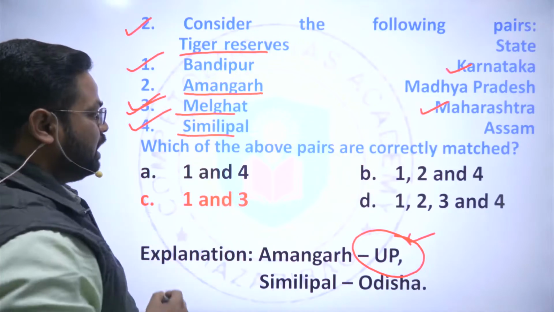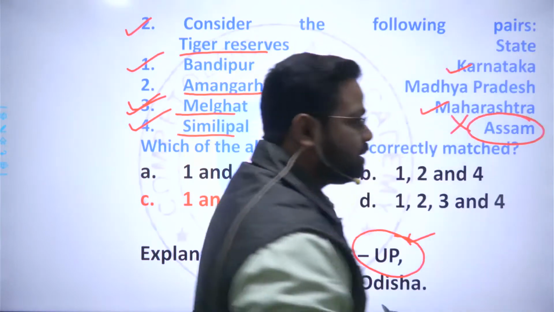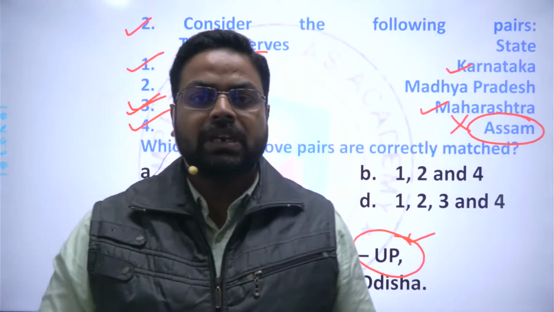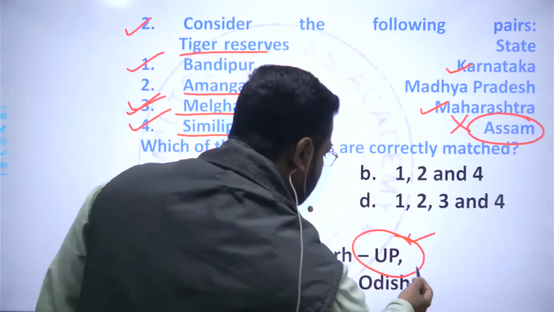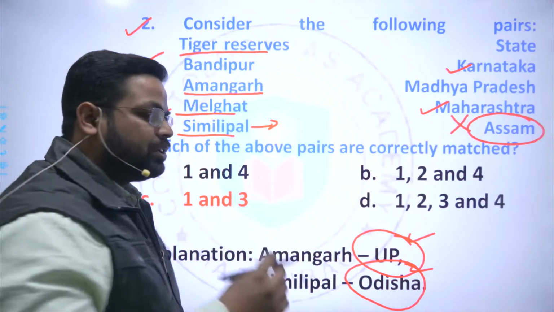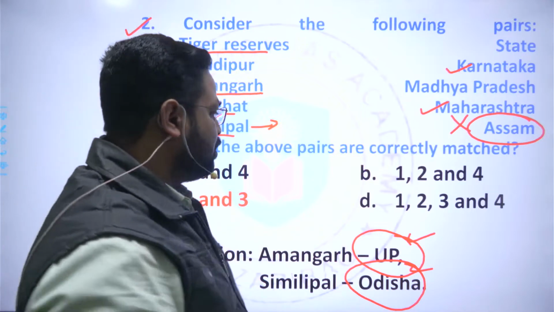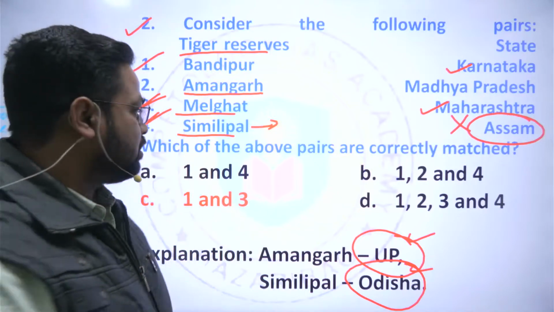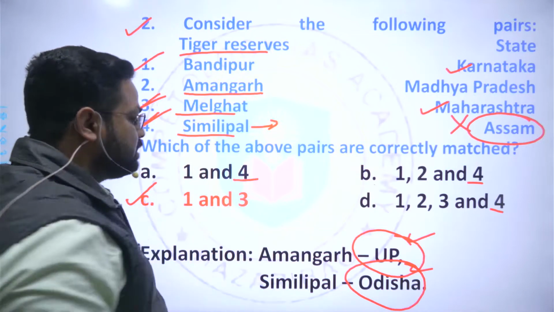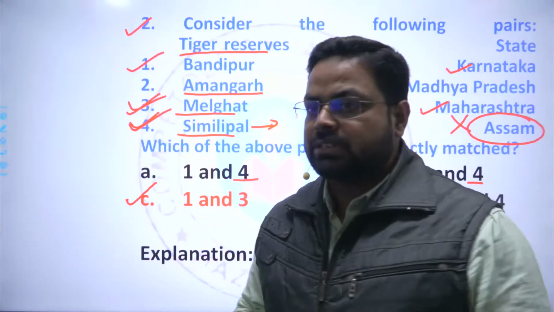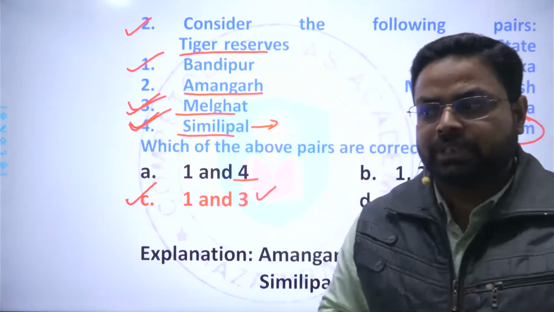Thereafter, Simlipal, and it is provided here that it is in Odisha, but it is not the correct match. And Simlipal is a very famous tiger reserve, and most of the students know that it is in the state of Odisha. And if the students know only this, then also they will be in a position to mark the correct answer, because in all the other options, option 4 has been provided, so only C is left behind. That is the correct answer here. So the students need to be aware of such kind of things, right?